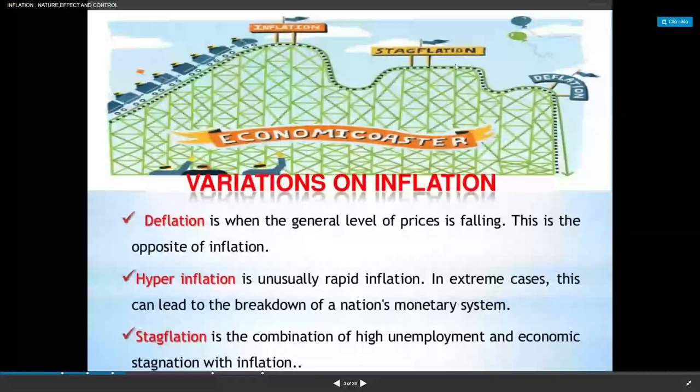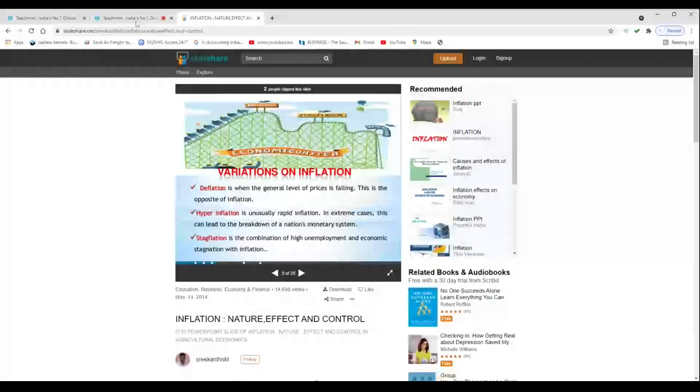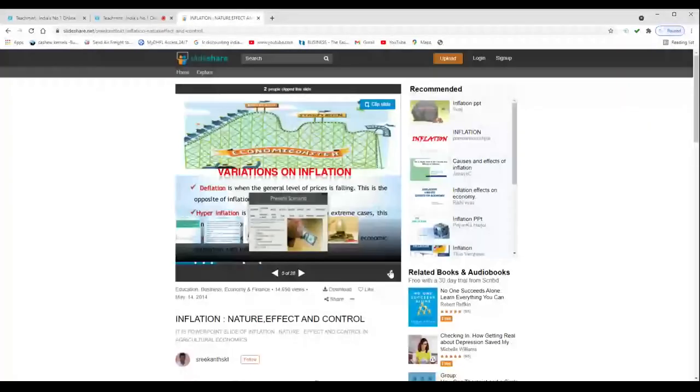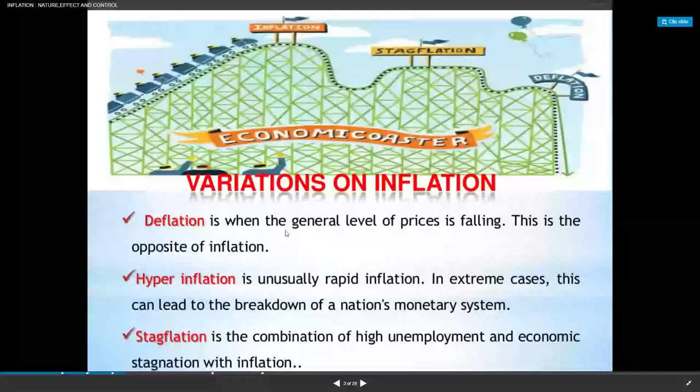Here you can see that stagflation means the middle situation, in between inflation and deflation. It is the combination of high unemployment and economic stagnation with inflation. Stagnation means everything is stable, nothing is improving. When economic stagnation is there and a continuous rise of prices is also there, we call it stagflation.